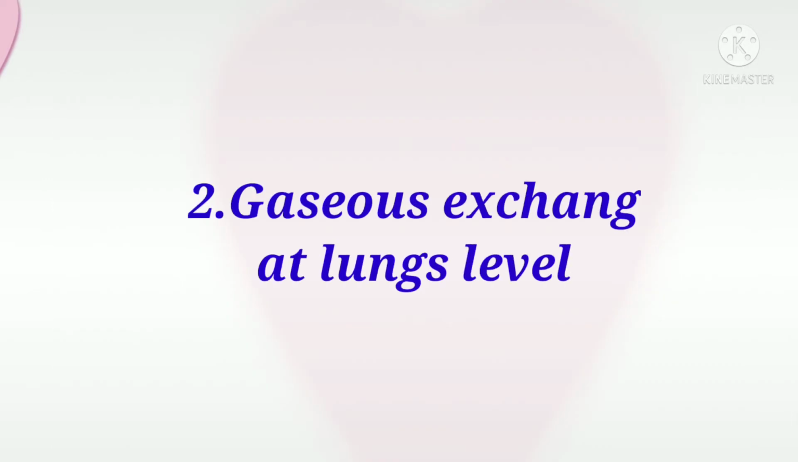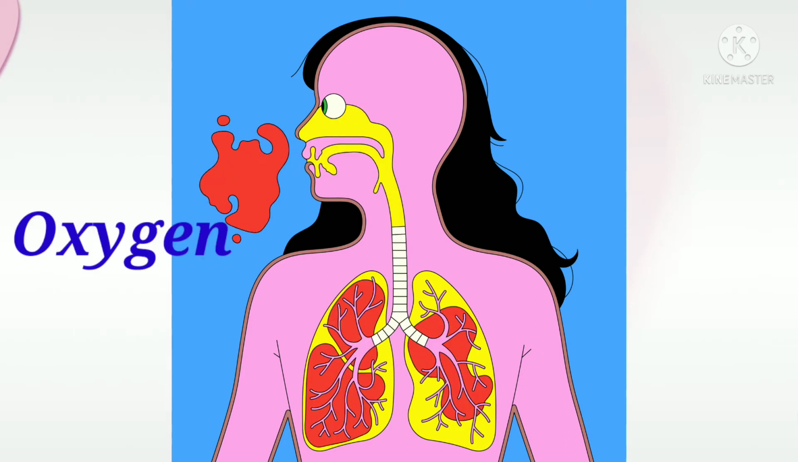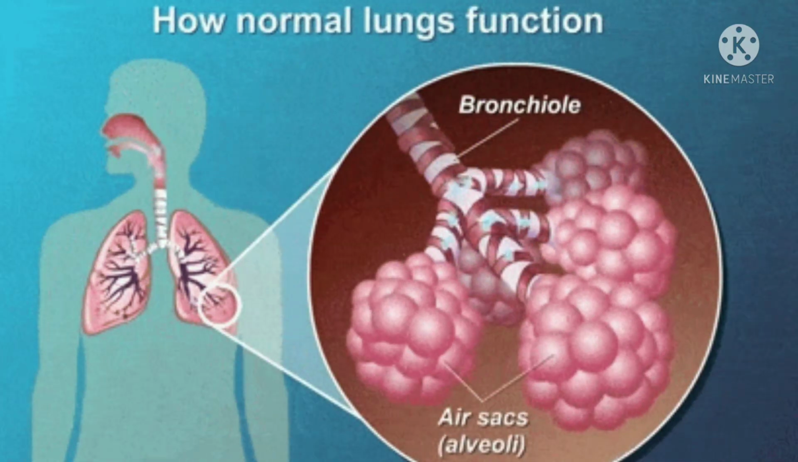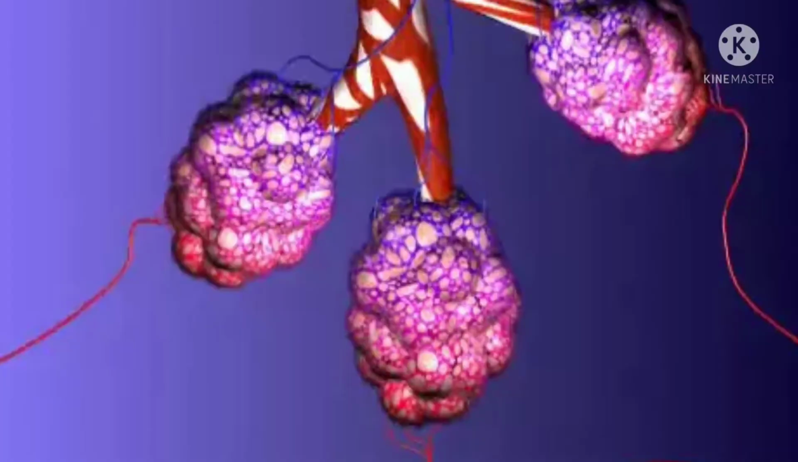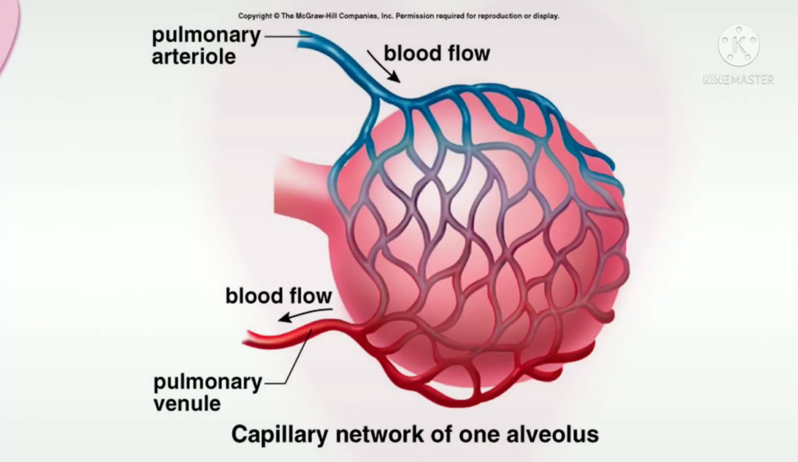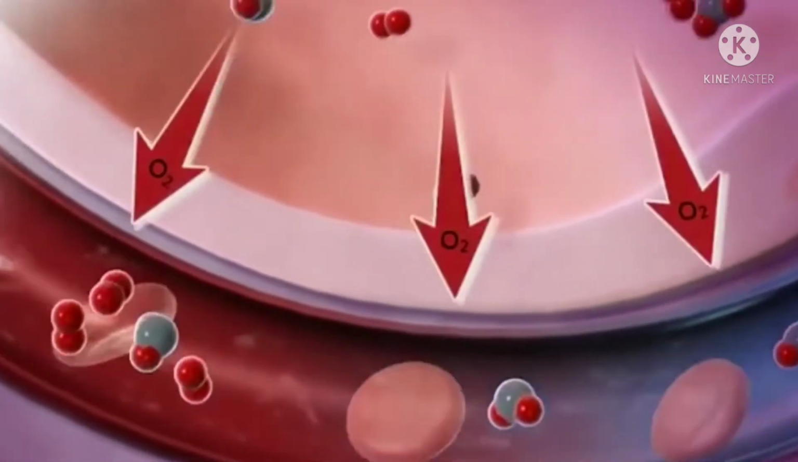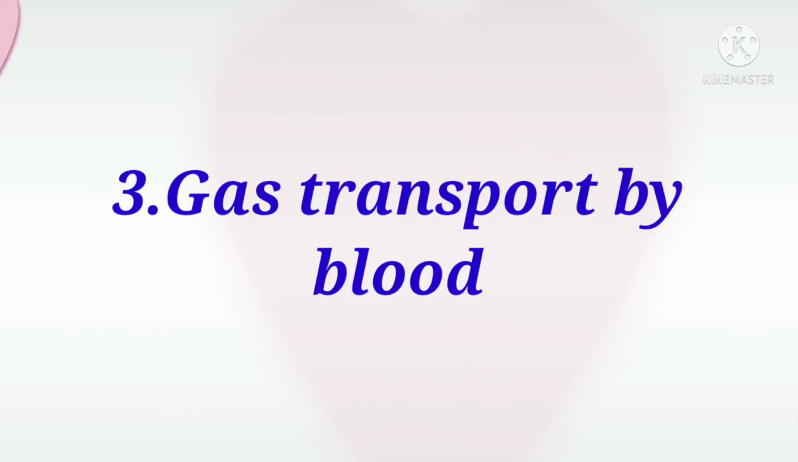Gaseous exchange at lungs level. Gaseous exchange takes place within the lungs by diffusion from the alveoli to blood and blood to alveoli. The alveoli are surrounded by blood capillaries. The blood flows from the heart through these capillaries and collects oxygen from the alveoli. At the same time, carbon dioxide passes out of the capillaries and enters into the alveoli.